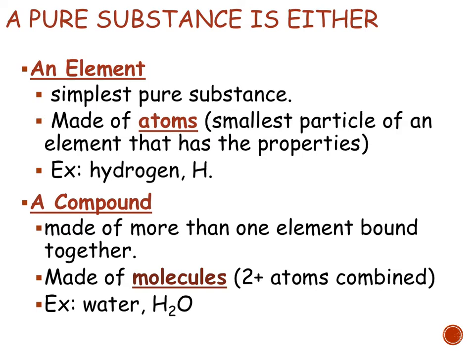To kind of put this in more uniform terms, elements are made of atoms. The atoms are a building block of the elements, whereas compounds are made of molecules. So the molecule would be the building block of the compound. If you're talking about the substance as a whole, you'd call it an element or compound. If you're talking about the individual particle, you can call it a molecule or an atom.